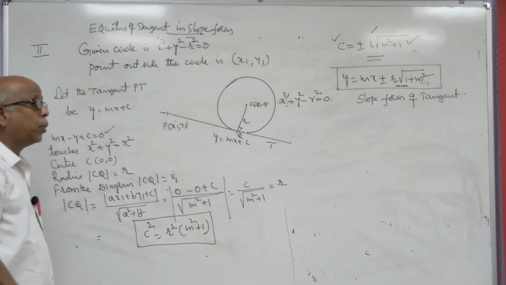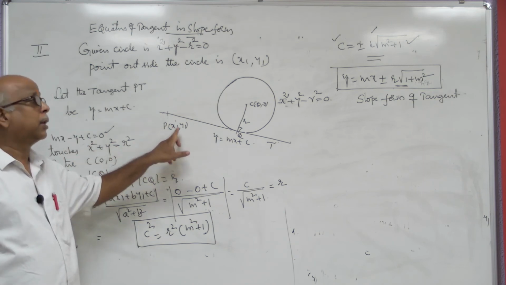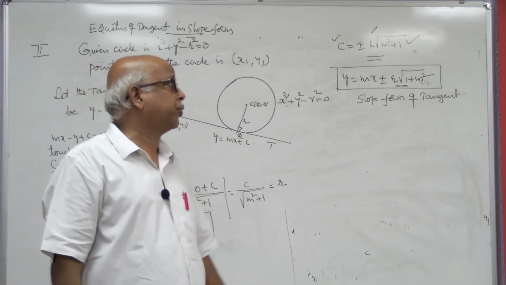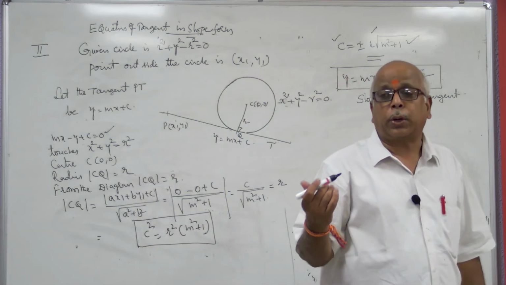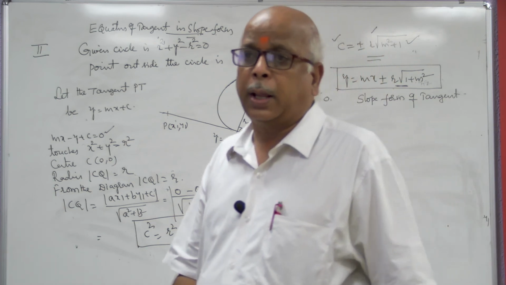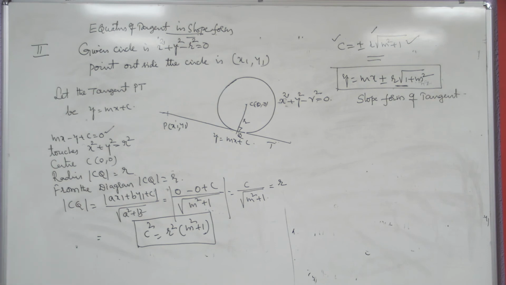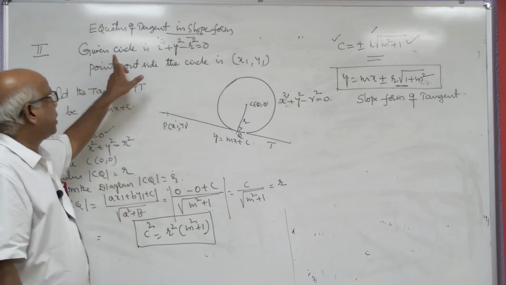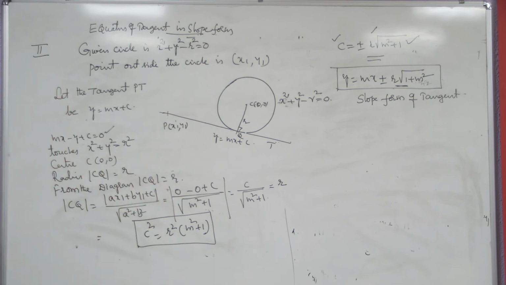In problems, if a particular point is given through which the tangent passes, we can apply the condition and find the unknown values. The radius will be known but m won't be known, so you can find the m value using the given point, and afterwards substitute it in the main equation. So in the second question, we learned about the equation of tangent to the circle in slope form.